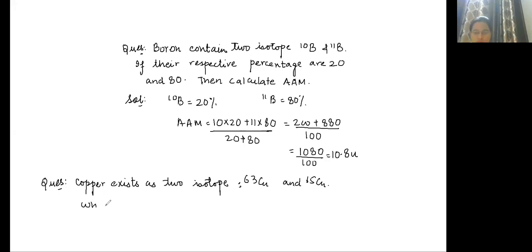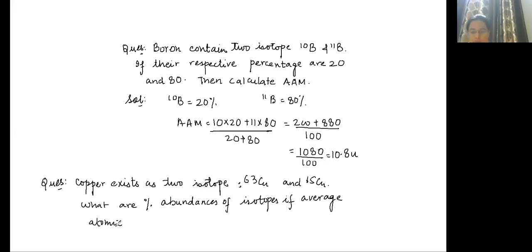What are the percentage abundances of isotopes if average atomic mass of copper is 63.5 AMU?